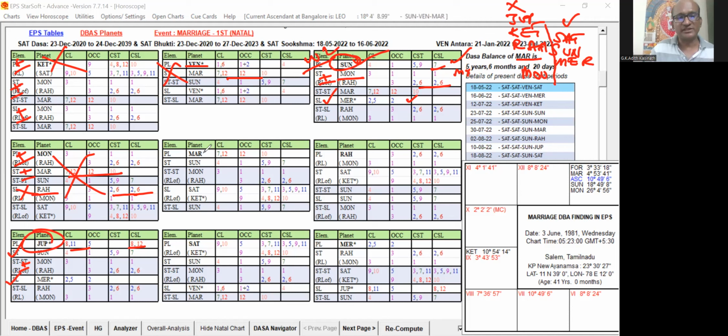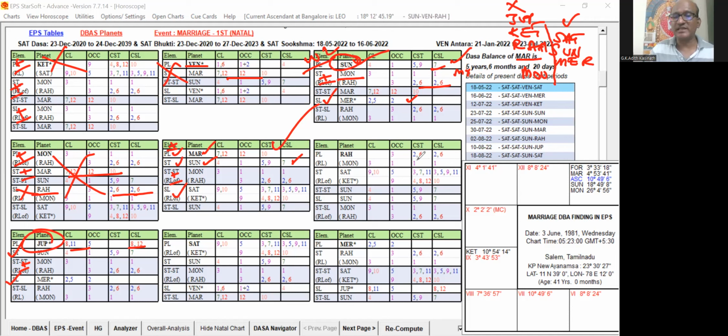Mars, 7th, that is okay, plus and minus. Sun is good because it is a good key planet, with 7, 4, 1 and 5 and 9, 7 sublord. So this is good. The 2A level is mixed, that's not a problem. The sublord is also Saturn, and you can see Saturn is a good key planet. Sun and Saturn are ruling the star level and sub level, and Mars as the first level planet is a mixed planet, that is not a problem. So this is good. Mars is a good planet to act as the Bhukti or Antara.